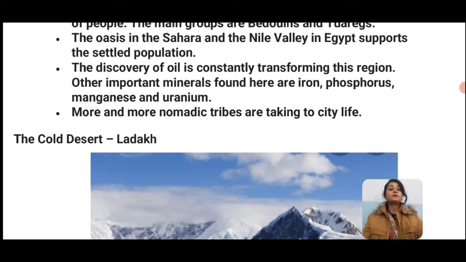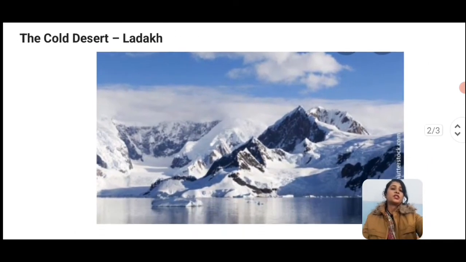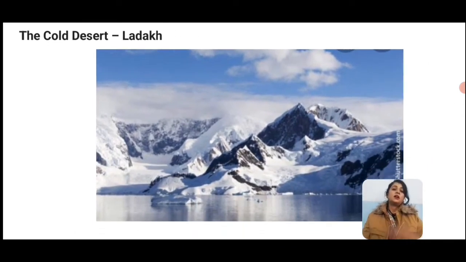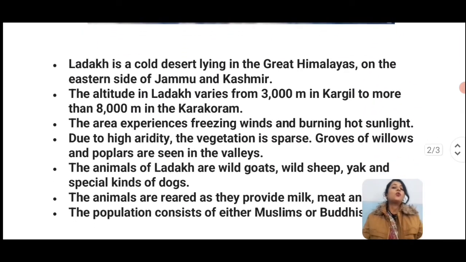You all know the cold desert is there. The temperature is decreased in a cold desert. See, the ice caps were there. In India there is Ladakh. We all know the name of Ladakh. Ladakh belongs to India, and Ladakh is a cold desert. There is an extreme climate there. The temperature of this climate is very low, so we call Ladakh a cold desert.